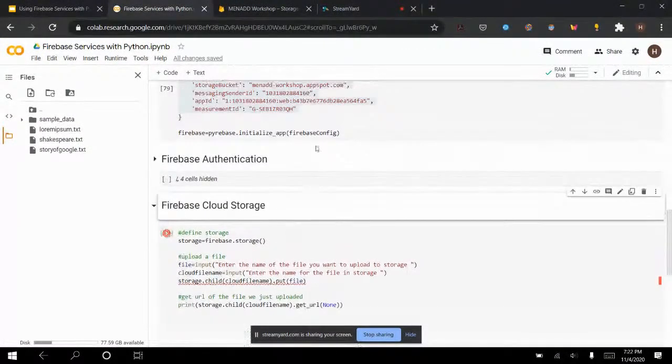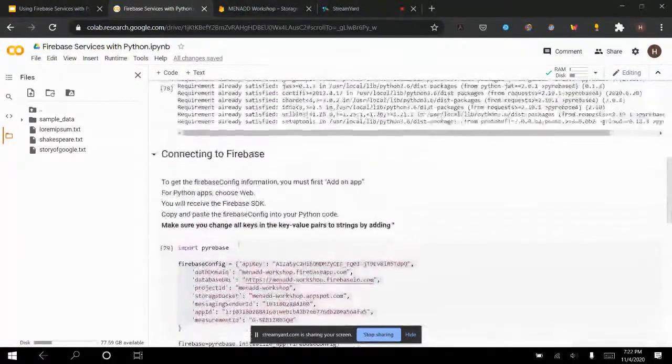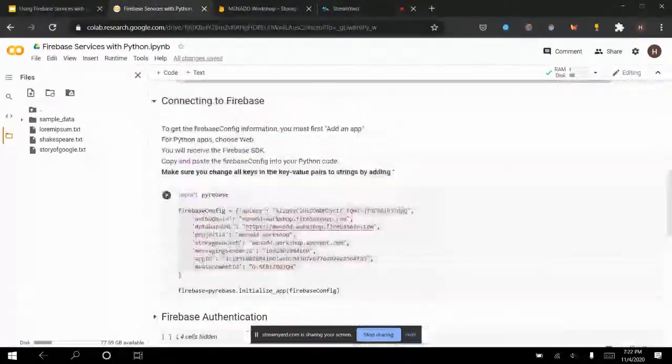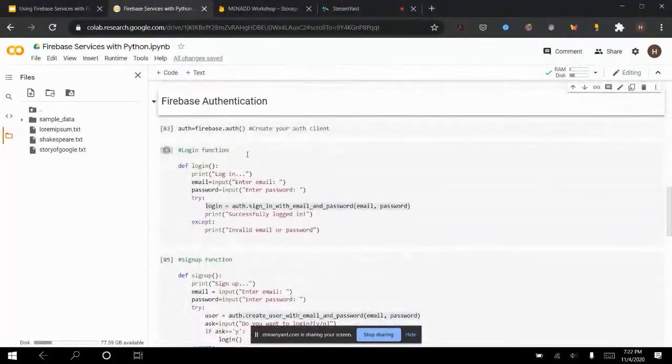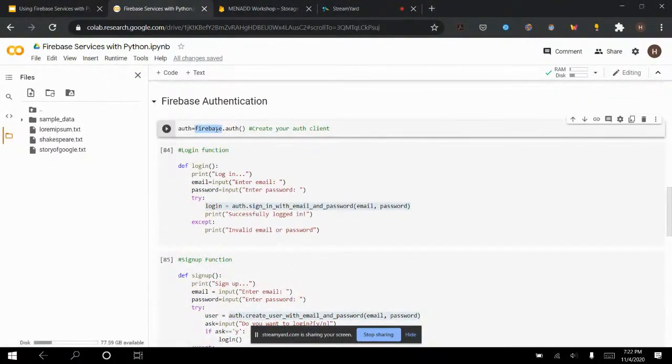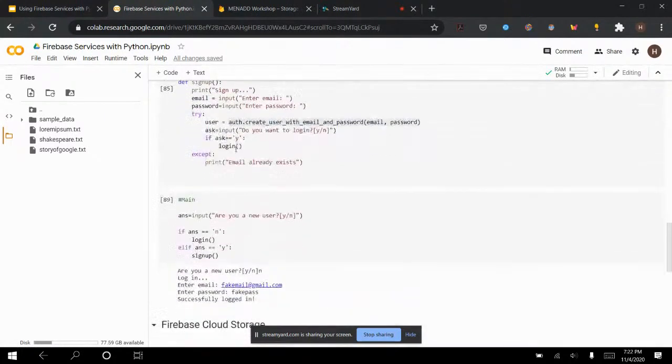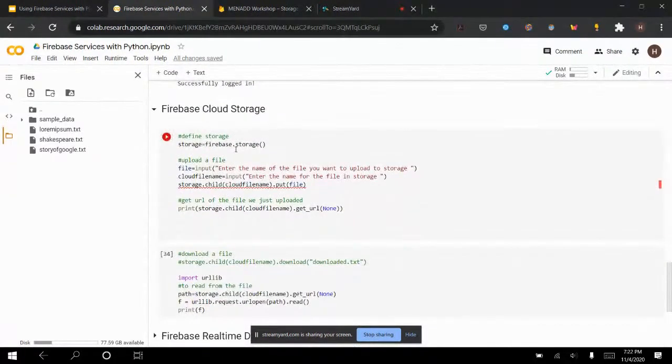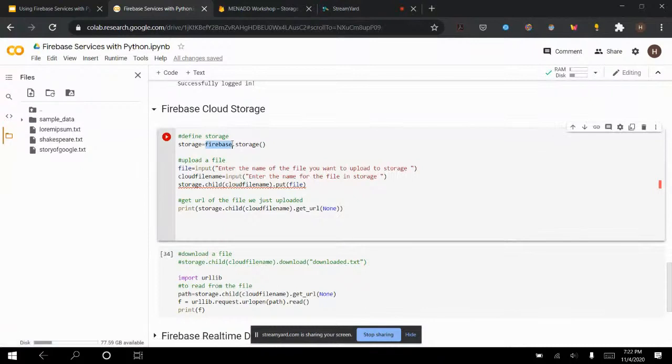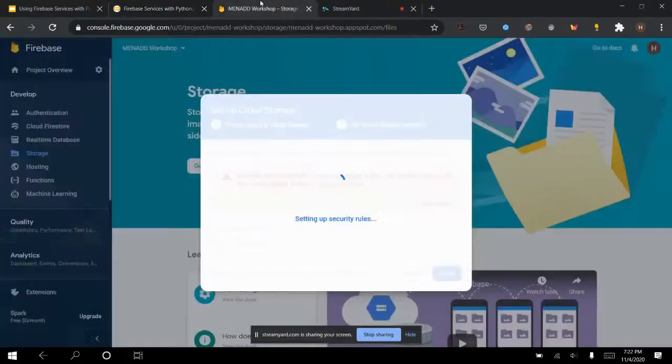Okay, so just one thing I want to highlight. Before, there was one line of code. I need to open authentication again. This one. So auth is equal to firebase.auth. This is how I talk to the auth feature in my Firebase. Now, I have to do this: storage is equal to firebase.storage.